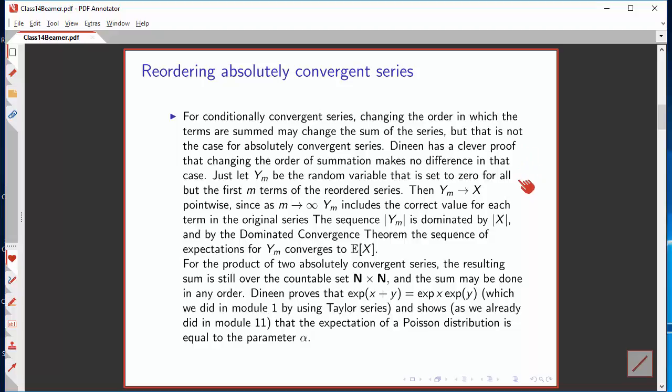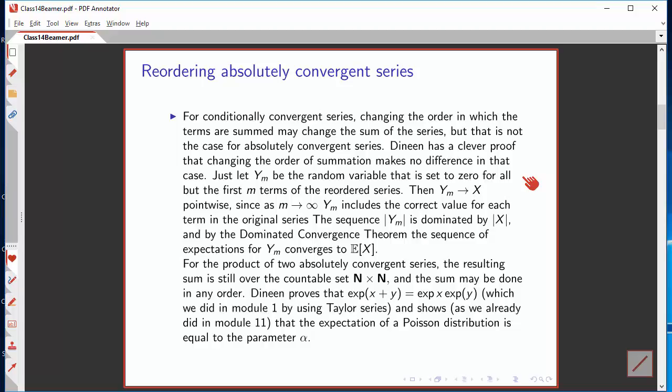He says, from our random variable, let's make a new random variable, y sub m, where we set the value equal to 0 for all but the first m terms of the reordered series.